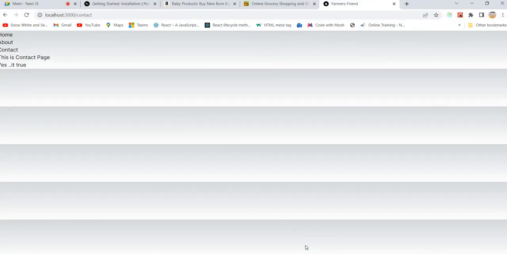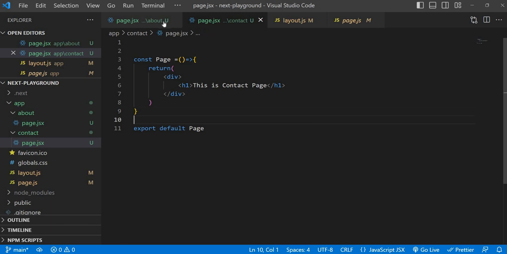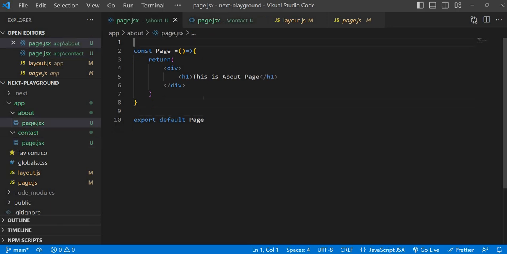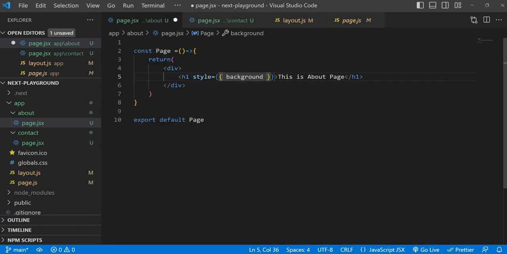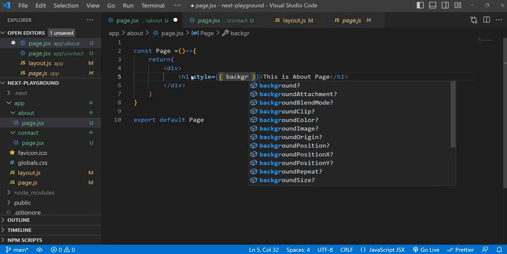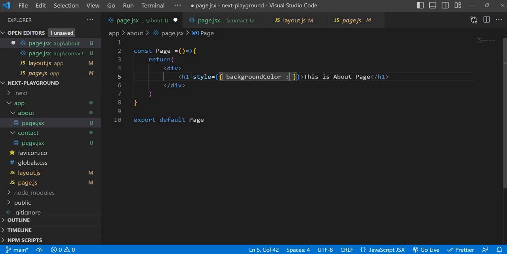And if you want to add styles, same thing. Whatever you have learned in React.js, it's a simple component. You can play with this. Just apply styles. Just utilize your CSS skills, React.js skills and JavaScript skills and just start doing projects. Here, sometimes I'm just putting a background color. What's the background color? I'm just giving red for the about page.